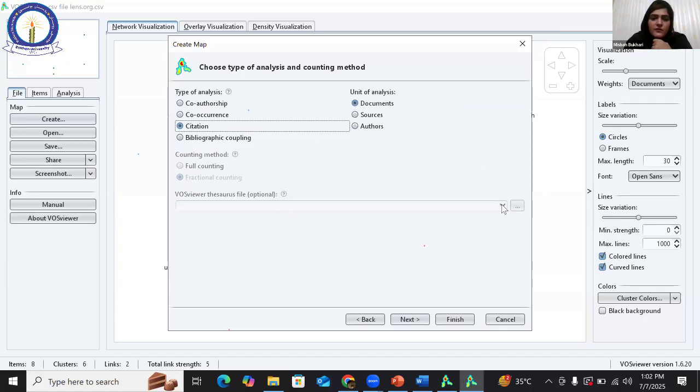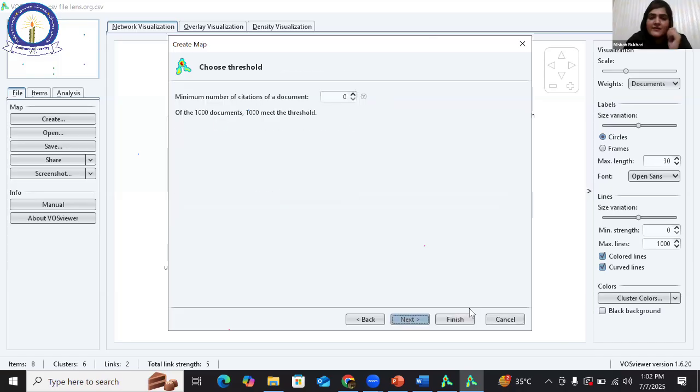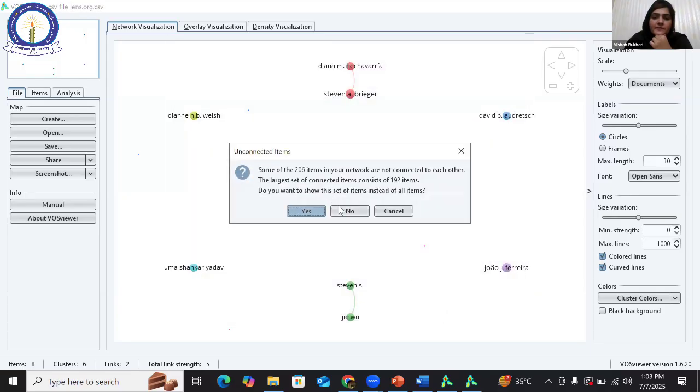I will click here, co-occurrence, bibliographic coupling. Then I will click next. I can write here my personal fractional counting. I can write here even 30, not more than that, because our lens.org file comprises just 1000 papers. Finish it up and yes, you got it.